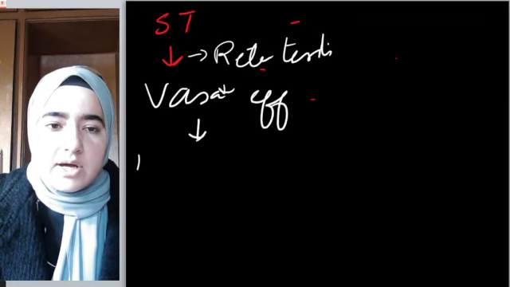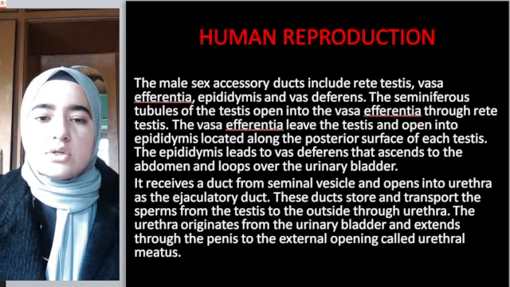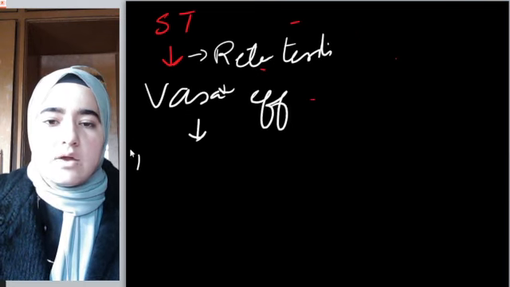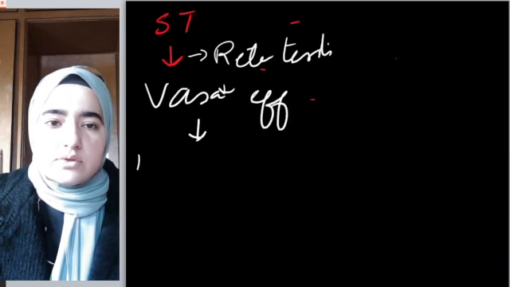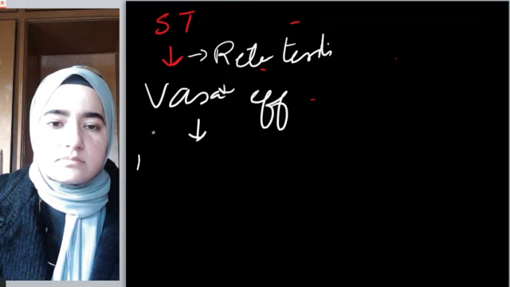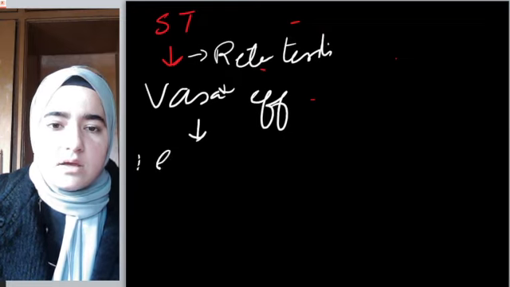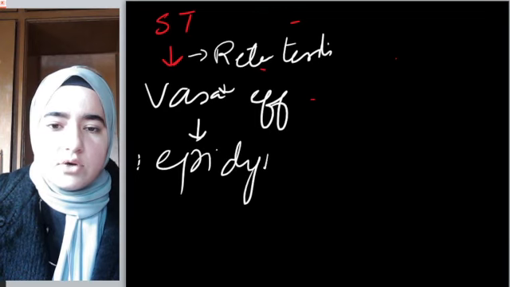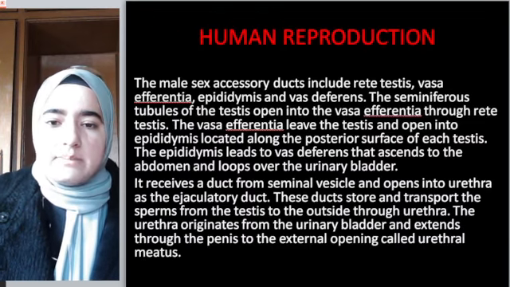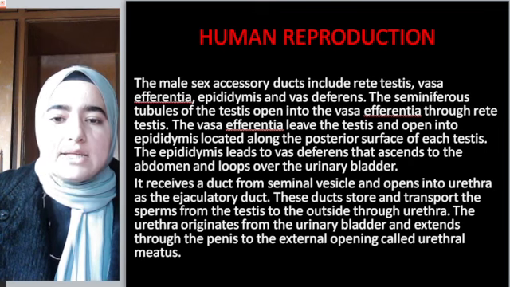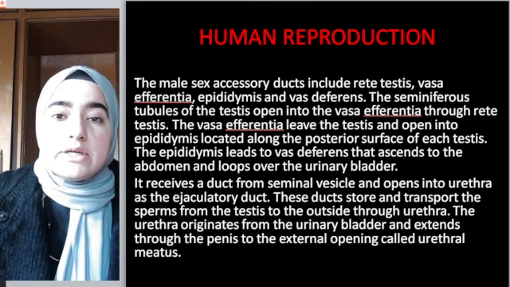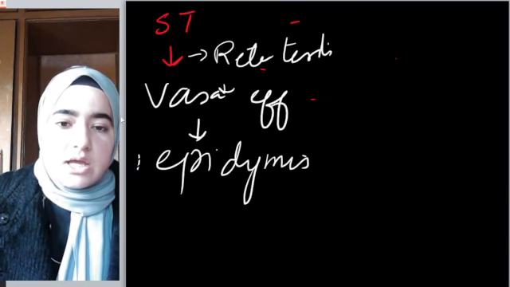Okay. Vasa efferentia will open up into epididymis. Finally, epididymis will lead to vas deferens.